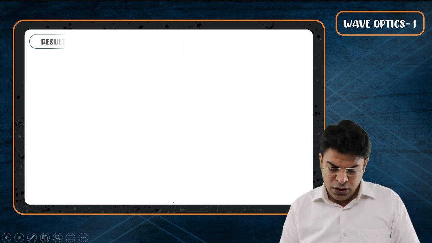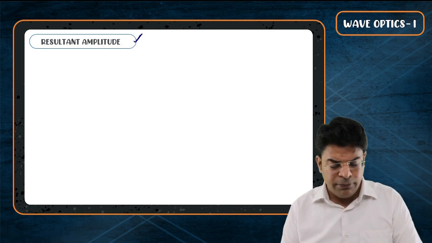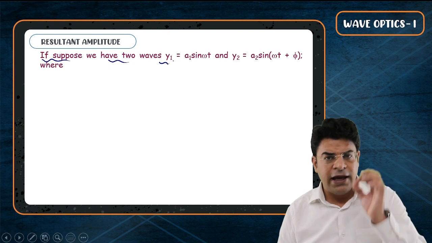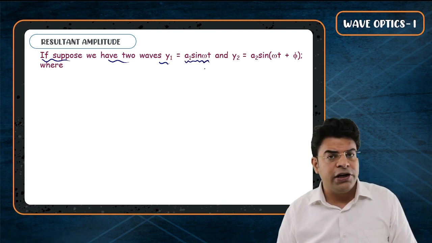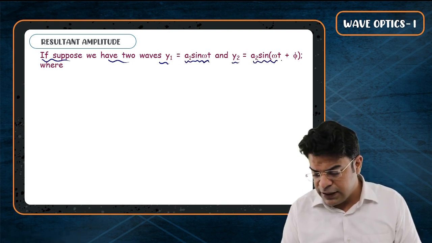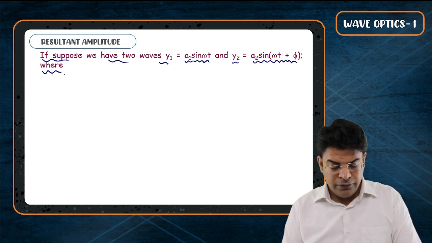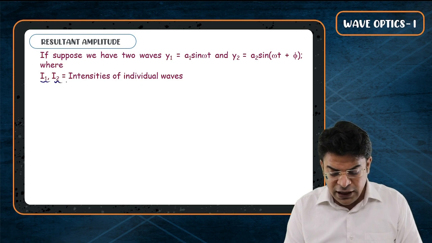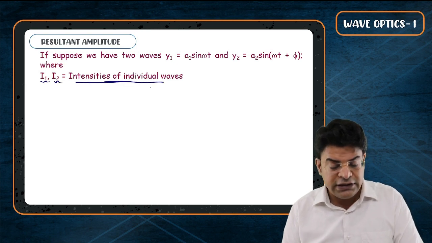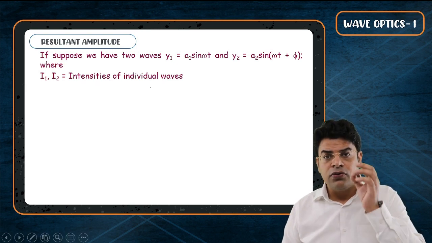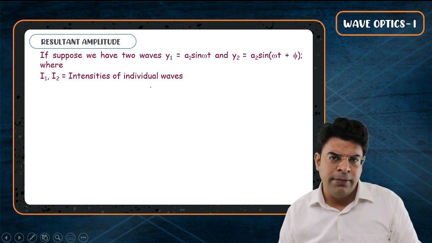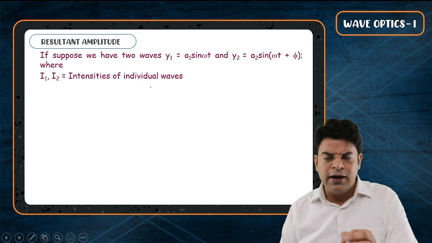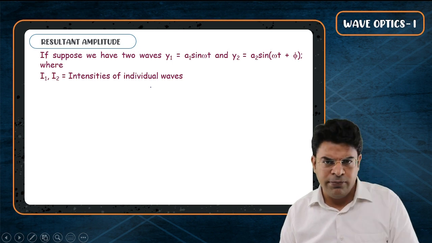Now बच्चों, talking about resultant amplitude. Suppose we have two waves given by the equations y1 = a1 sin omega t and y2 = a2 sin(omega t + phi), where a1 and a2 are the amplitudes and I1 and I2 are the intensities of these individual waves. Now the question is, what will be the resultant amplitude? I think we have done the phasor method so many times that you will already know what the resultant amplitude is going to be.